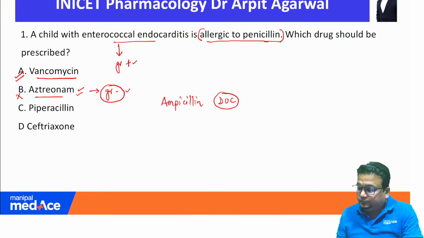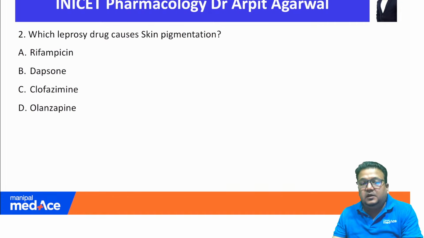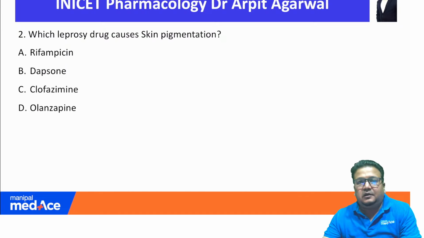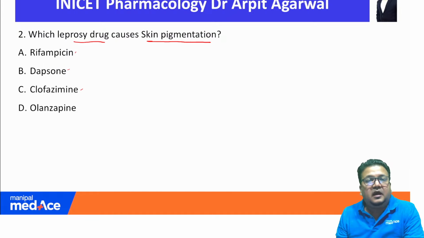Okay, so now we move on to the second question. Second question, again, simple, direct question discussed in our notes as well, and I'll show you which leprosy drug causes skin pigmentation. So, leprosy drug causing skin pigmentation. Rifampicin can be used in leprosy, so is dapsone, so is clofazimine. Olanzapine is obviously an antipsychotic drug having no role in leprosy. We can rule that out.